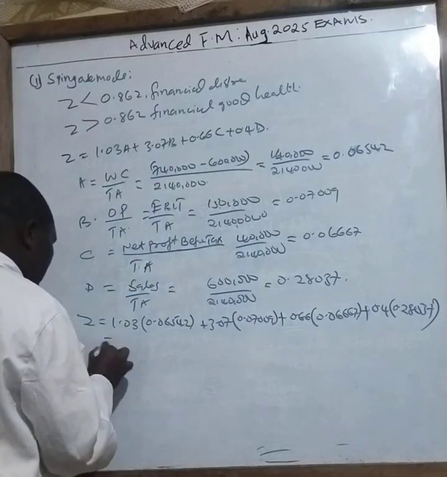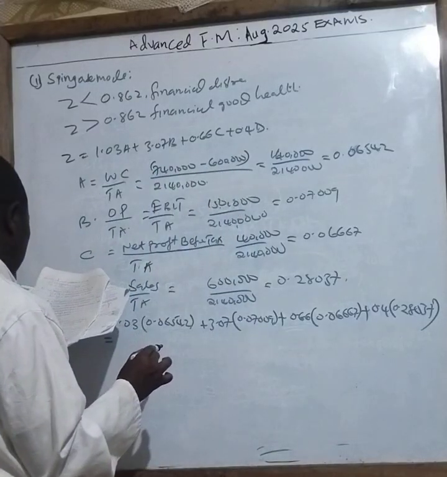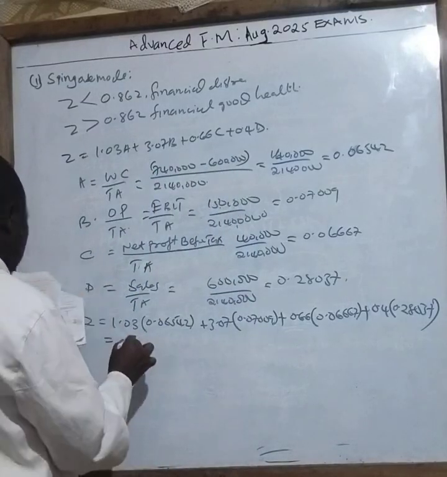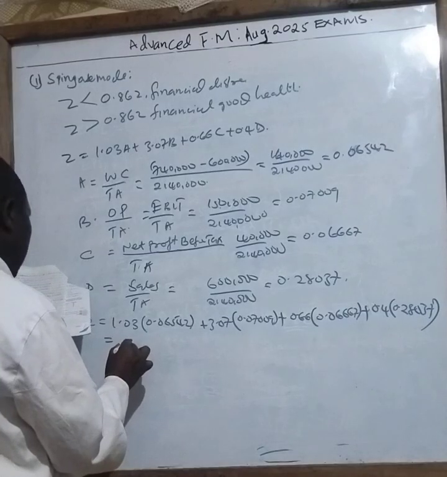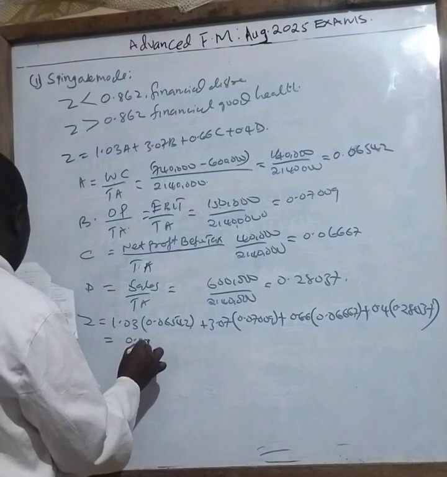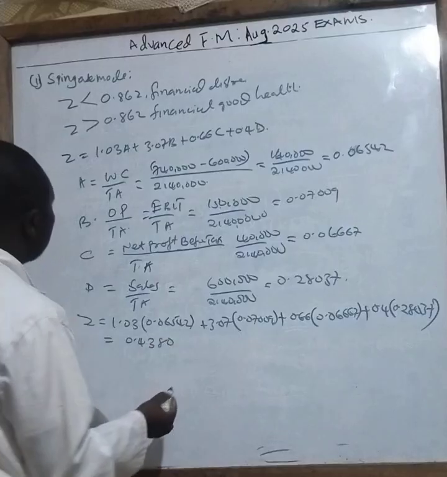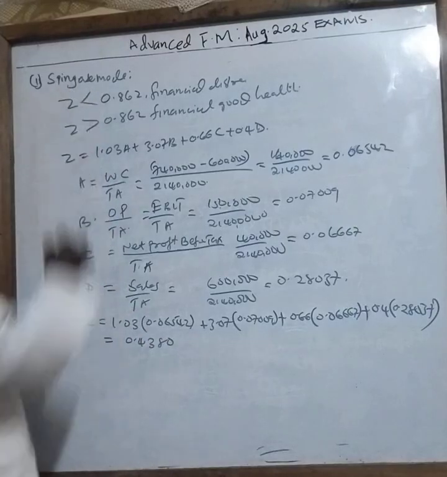Then when you work that out, class, your Z value is 0.4387. So compare now, is it less?